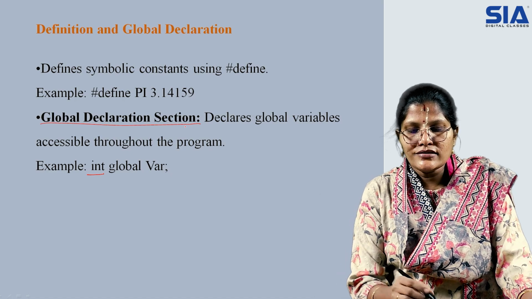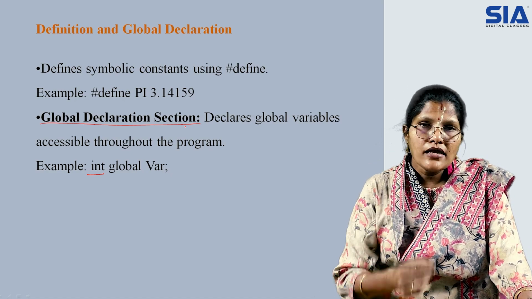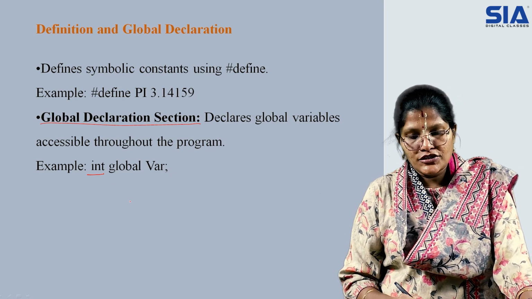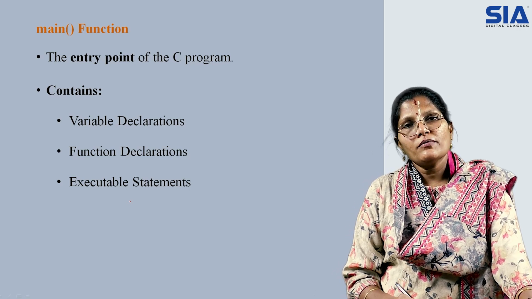Now whenever you say it is a global declaration, these particular variables can be used throughout the program. That is why we call it a global declaration statement. Now the next one talks about main. Now what do you mean by main?